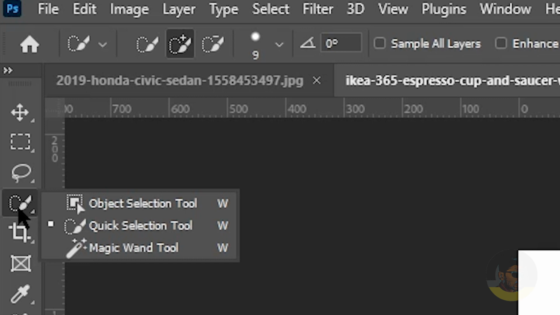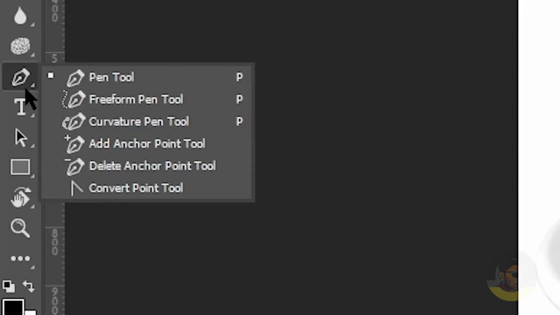Furthermore, these are not the only options, but you can even use the pen tool for selecting objects. Pen tool is not just for creating shapes, but you can also select things with the pen tool. And trust me, this is a very powerful tool when selecting complicated objects.